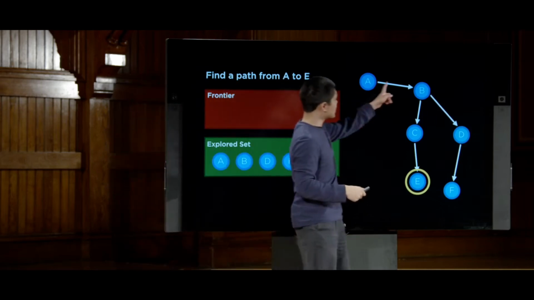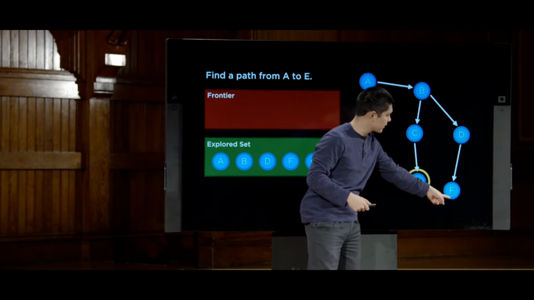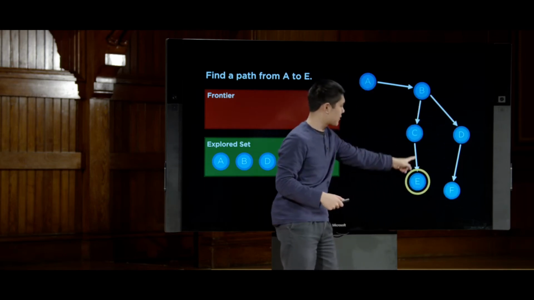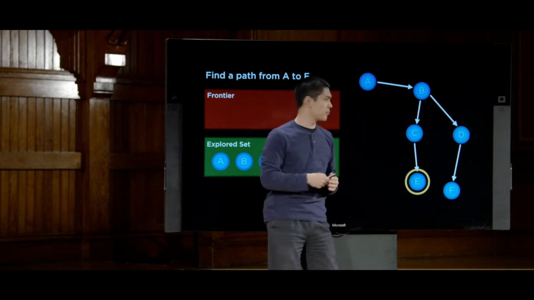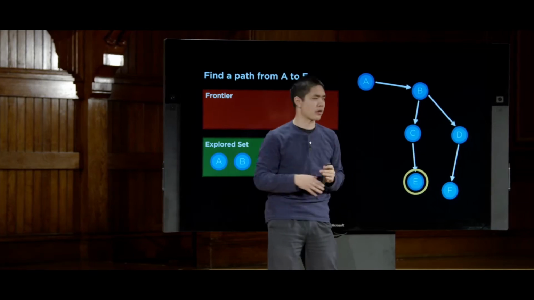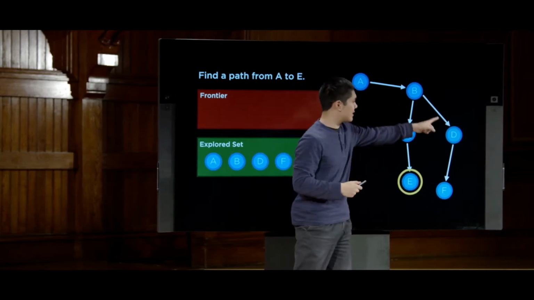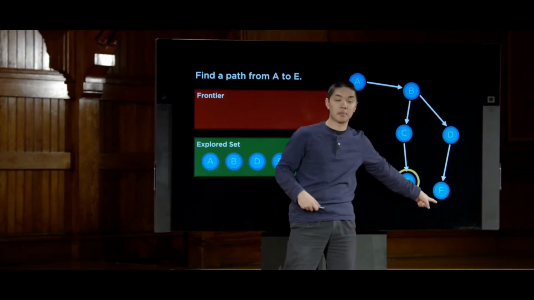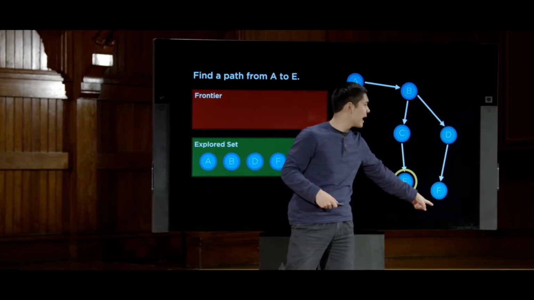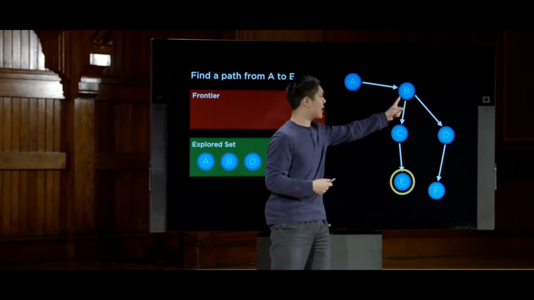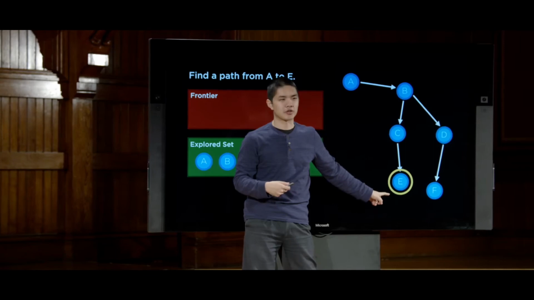We go from A to B to D to F, and then we sort of backed up and went down to C and then E. And it's important to get a visual sense for how this algorithm is working. We went very deep in this search tree, so to speak, all the way until the bottom, where we hit a dead end. And then we effectively backed up and explored this other route that we didn't try before.